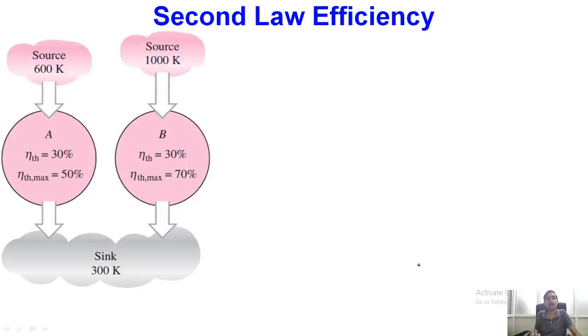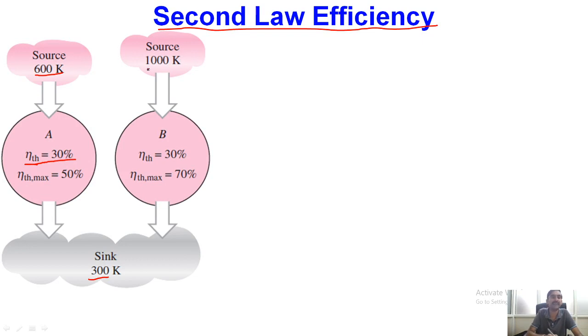Okay, so from this concept we have another important concept which is called second law efficiency. Let us first discuss this with the help of an example. In this example, we have one source and one sink. In the first case the source temperature is 600 and the temperature of the sink is 300, and we are operating a heat engine between the source and sink, and let us consider that the heat engine gives us a thermal efficiency of 30%.